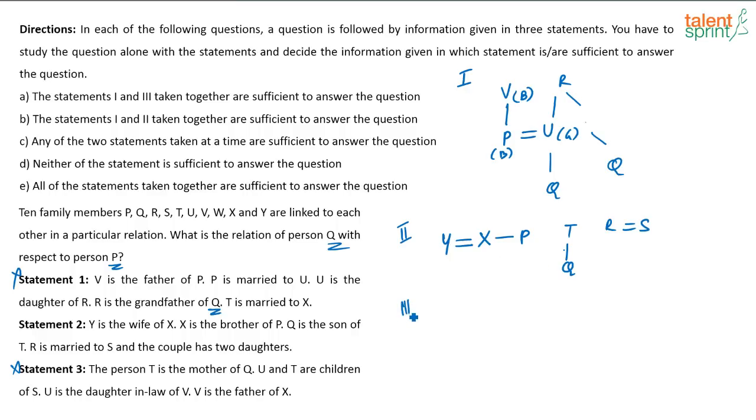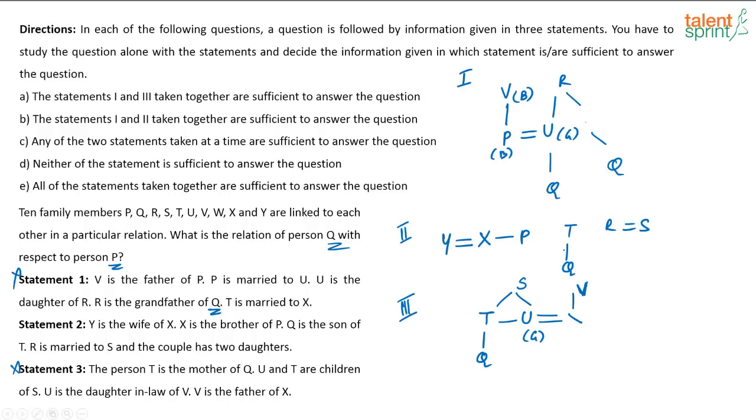Now look at statement 3. What do you get? The person T is the mother of Q. U and T are children of S. Okay, U and T are children of S. U is the daughter-in-law of V. So V has a son, and U is the daughter-in-law of V.